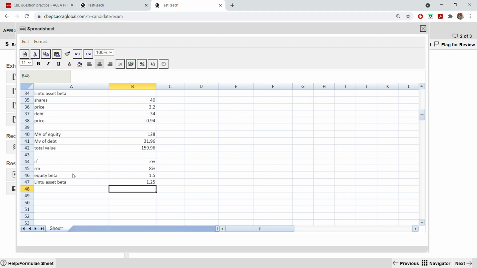Normally we use equity beta in our capital asset pricing model to find the cost of equity, but no, this is for all-equity finance for adjusted present value calculations. When you have to find the base case, we have to use the asset beta. So this only we'll use. And if you see, this asset beta should always be less than equity beta. So that means this is correct. Technically it's correct.